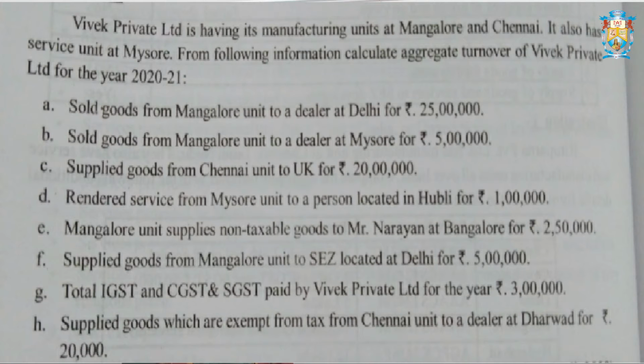Any taxable supplies, non-taxable supplies, exempted supply, zero rated supply, nil rated supply, and interstate branch transfer are included under aggregate turnover. What is excluded? Intra-state branch transfer, inward supplies under reverse charge mechanism, and also GST amount. These three are excluded from aggregate turnover.